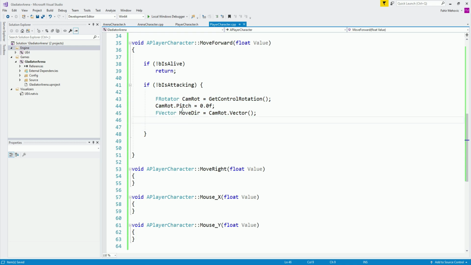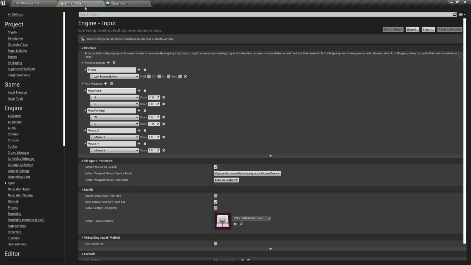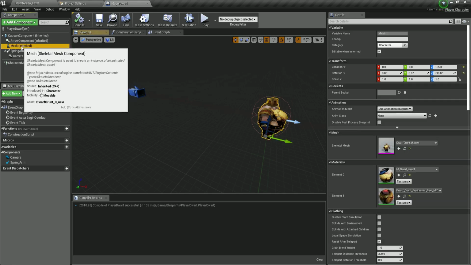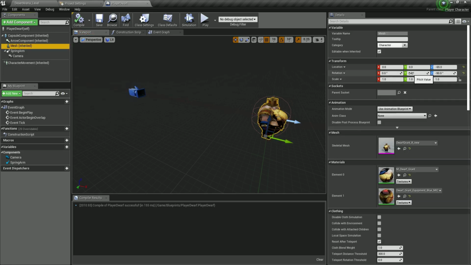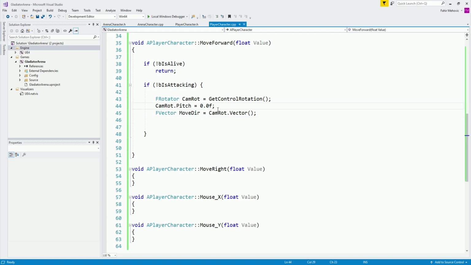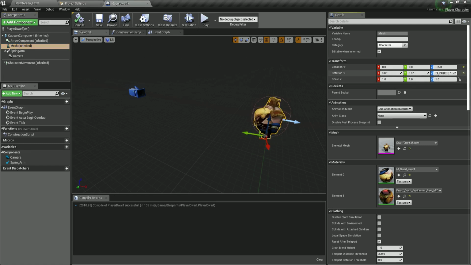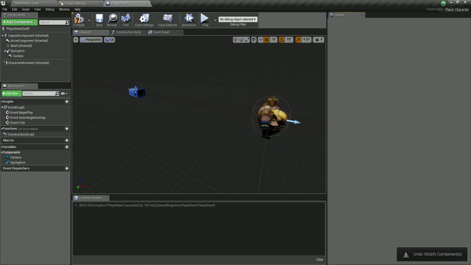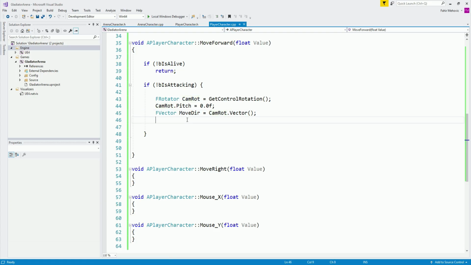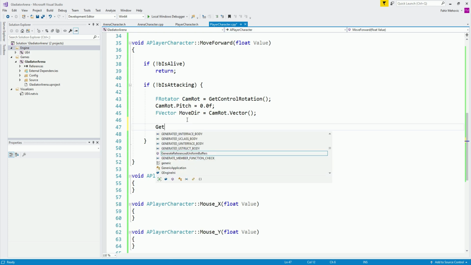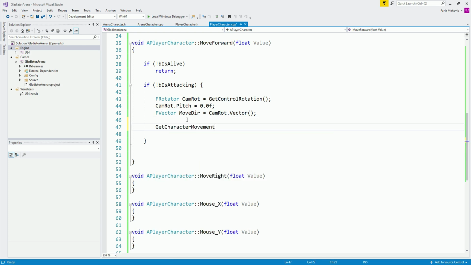And we set the pitch to be equal to 0. If you go over here in the player Dwolf, and if I select the mesh and hover over, the pitch value is actually the Y value. So we set the Y value to be equal to 0 so that we can rotate our character towards his direction, because the Z rotation is the one that is responsible for facing the direction inside of Unreal. So there you go. The next step is to get the character movement.